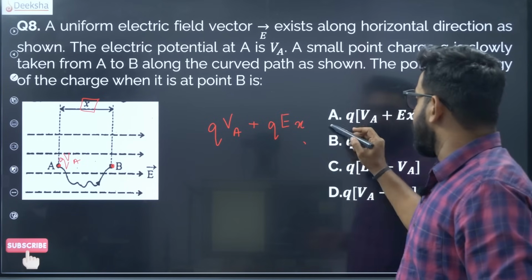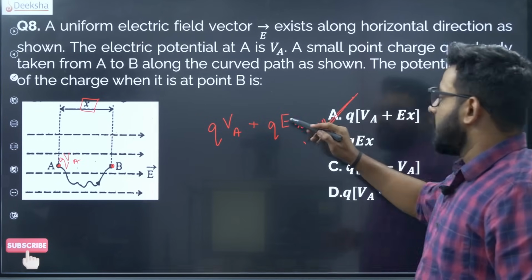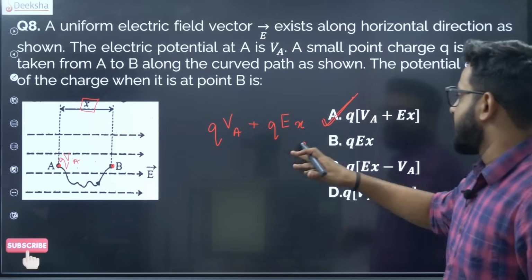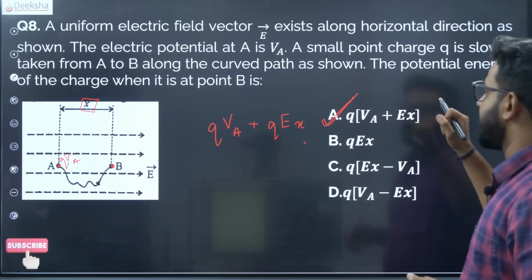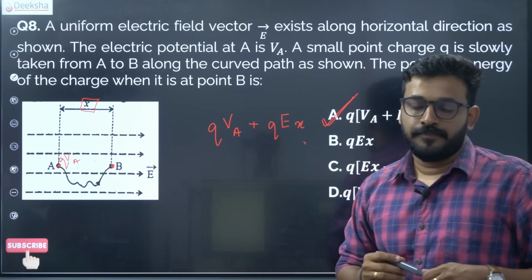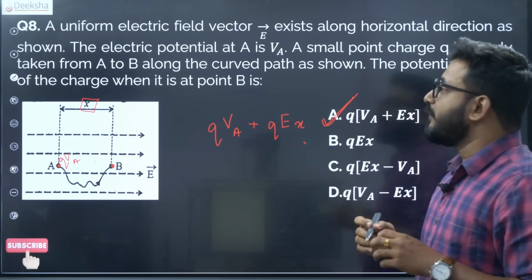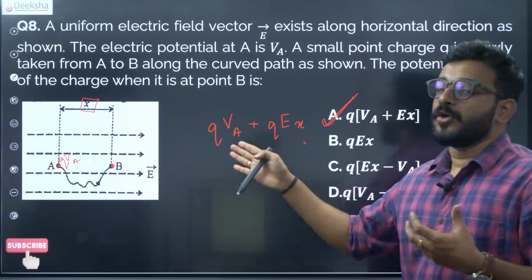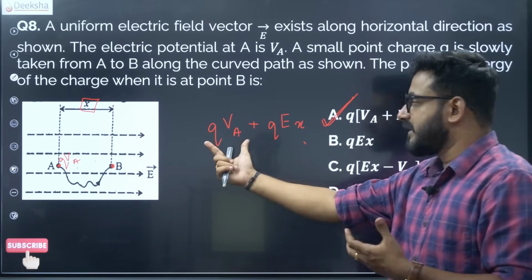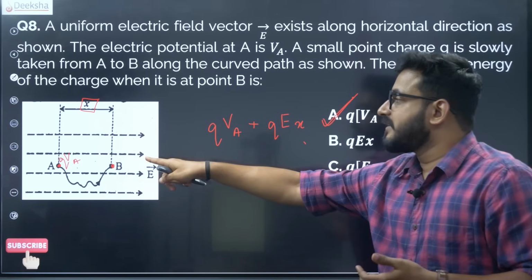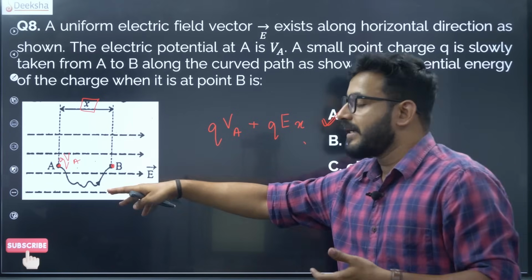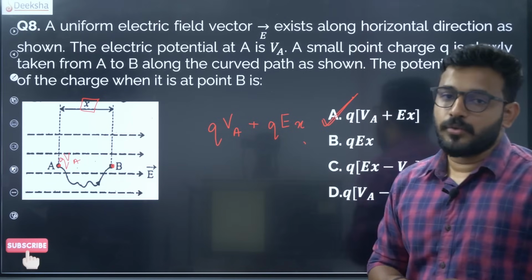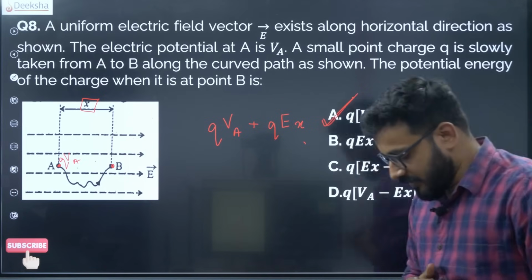So if you take q as common, the total potential energy from moving it from A to B is given as q into (VA plus E into x). This is the potential energy when it is moved from A to B. It already had a potential energy Q into VA, and since it is moving in the direction of the field, it is building more and you get an extra Q into E into x. So the correct answer is option E.